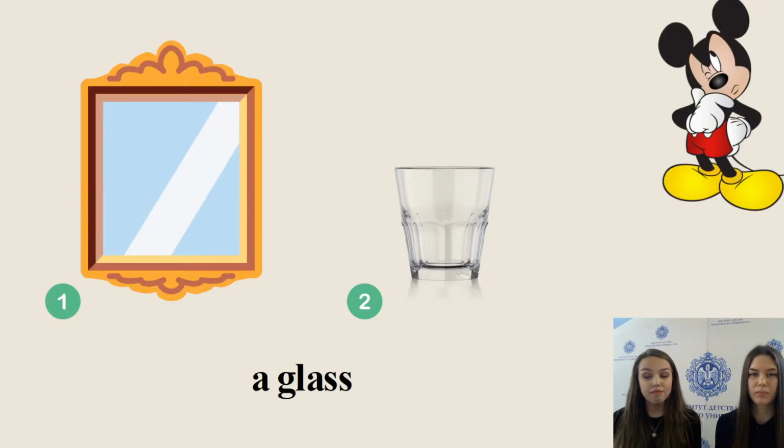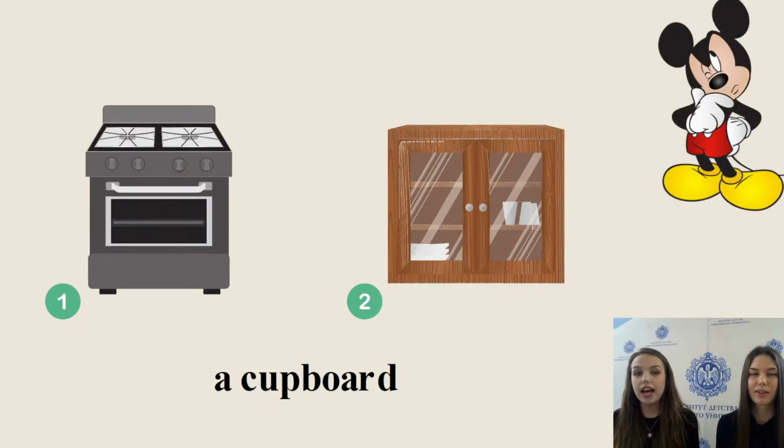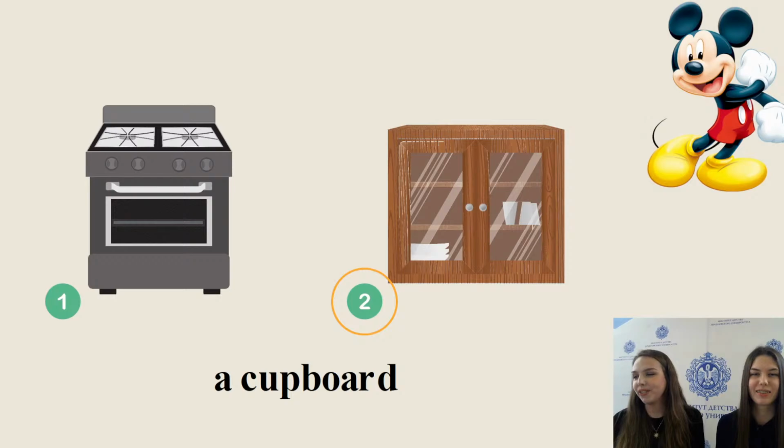A glass. Is it number 1 or number 2? Please choose the number and write it in the chat. Is it number 1 or 2? A glass. You're right. It is number 2. A cupboard. Is it 1 or 2? A cupboard. Choose the number and write it in the chat. You are absolutely correct. Number 2.